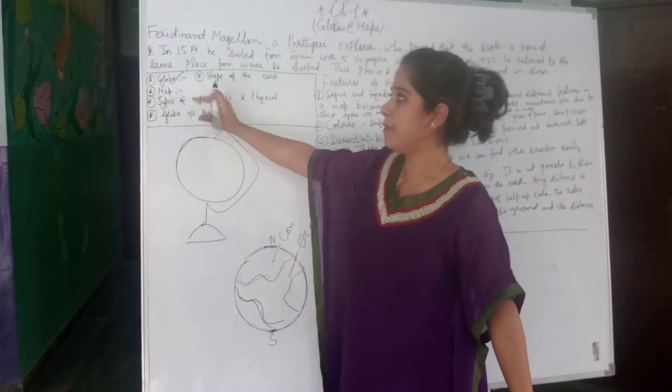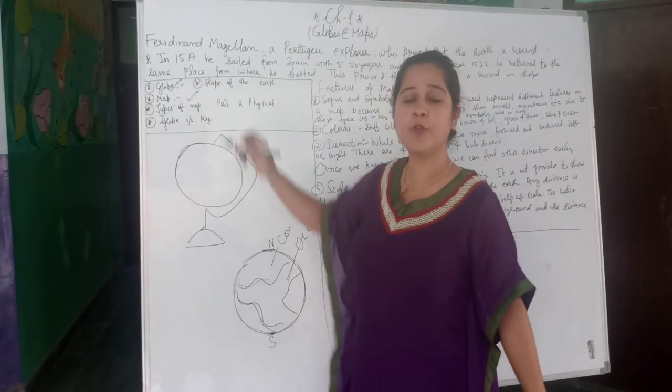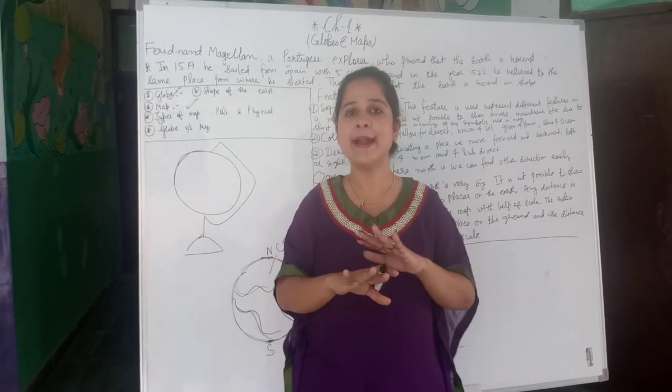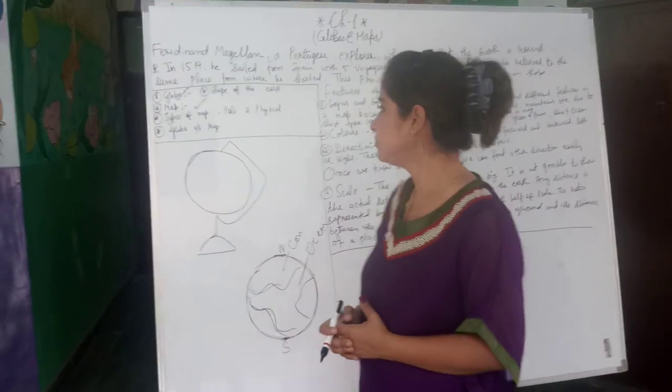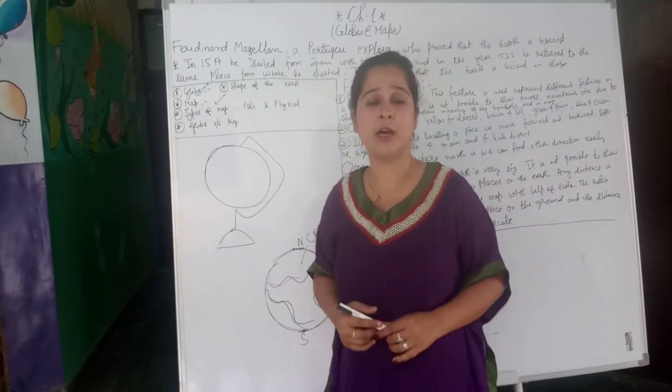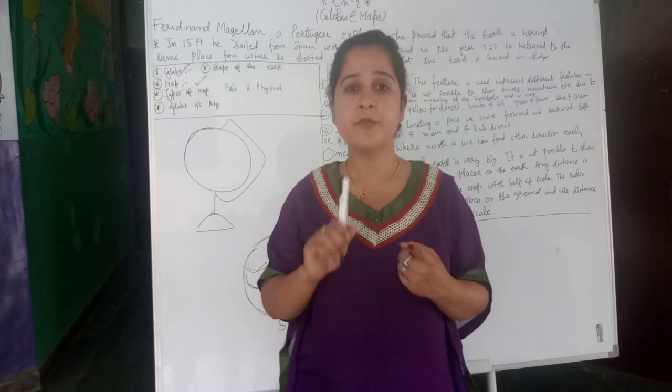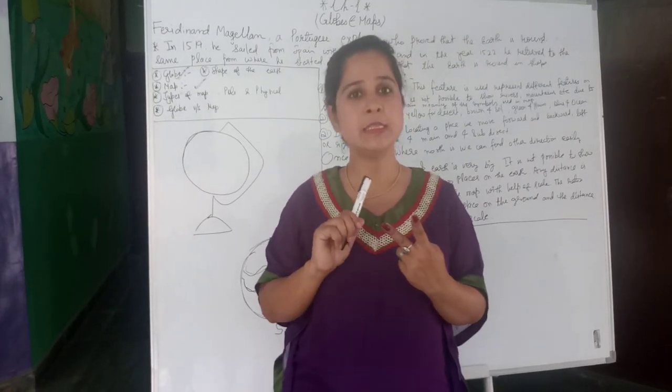Second is map. Our second point is map. What is map? Map is a representation of the earth on a flat surface like a paper. Types of map. How many kinds of map do we find? Mainly we find two different kinds of map. First is political map and second is physical map.